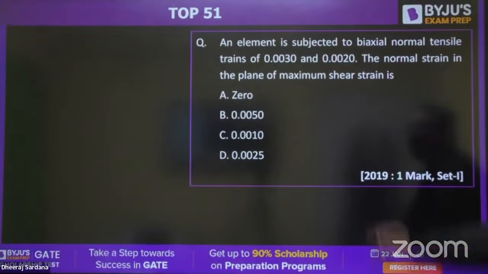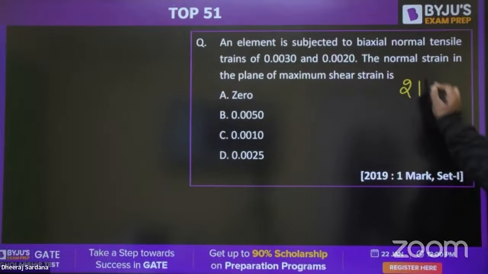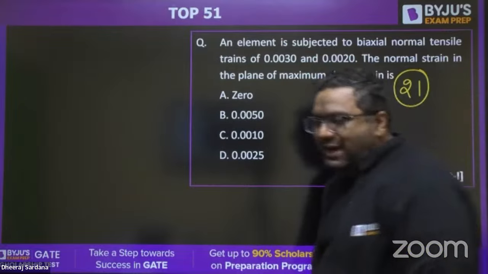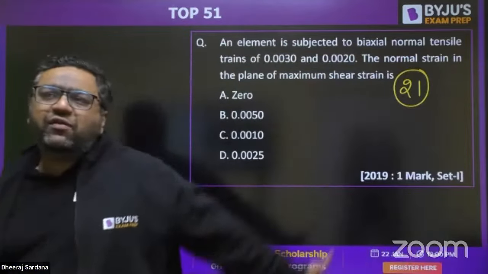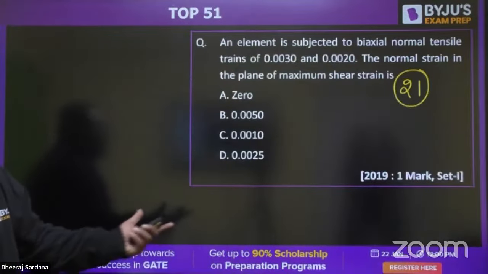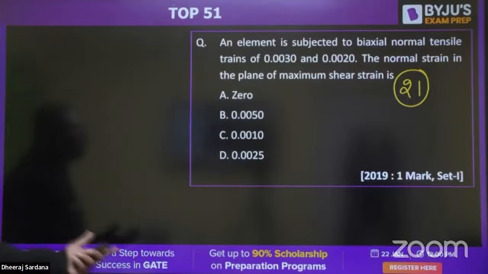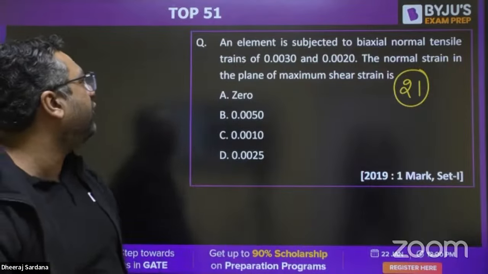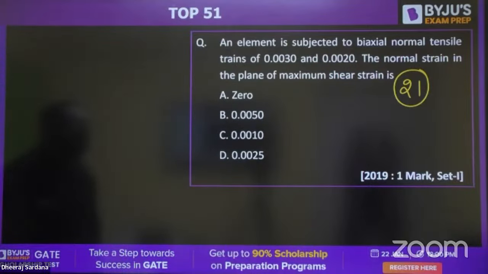Moving to question number 21. This is also a slightly easy question. So guys, this type of question comes every year in the paper. So for the time that is being asked, we are here with only those types of questions in front of you. So this is question number 21.